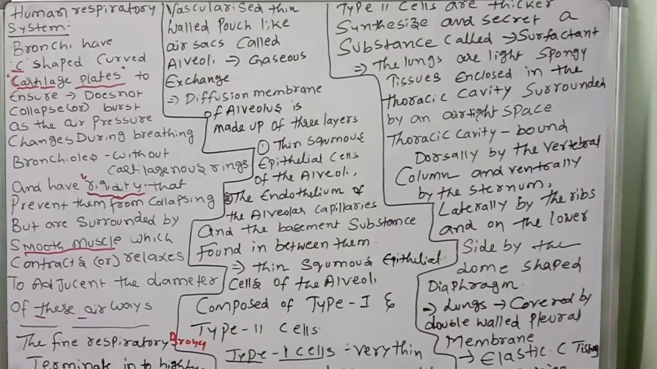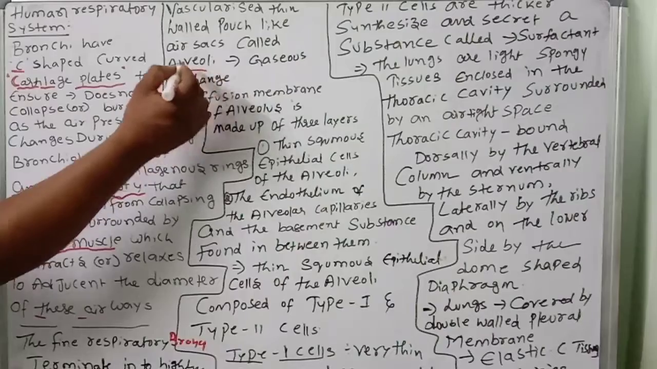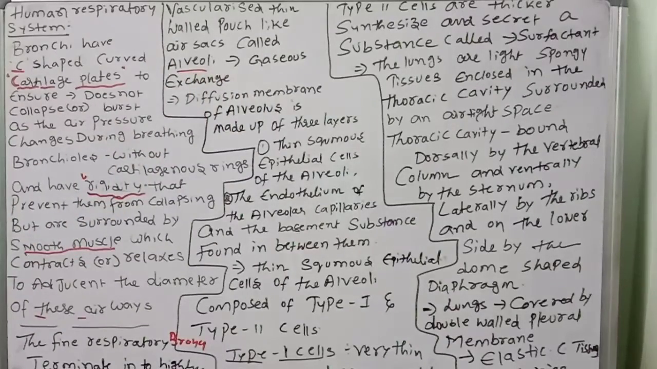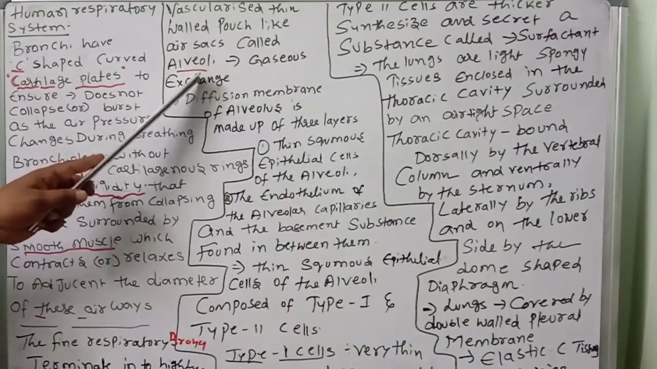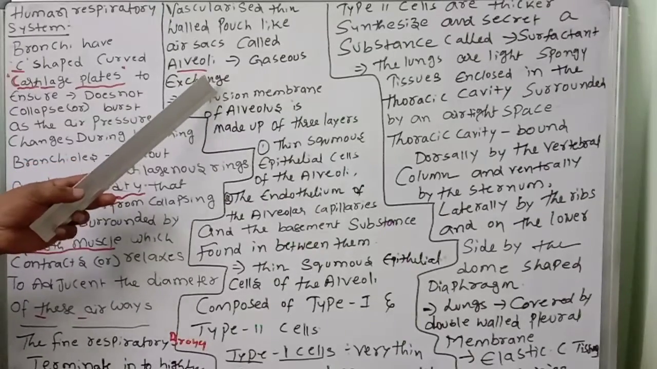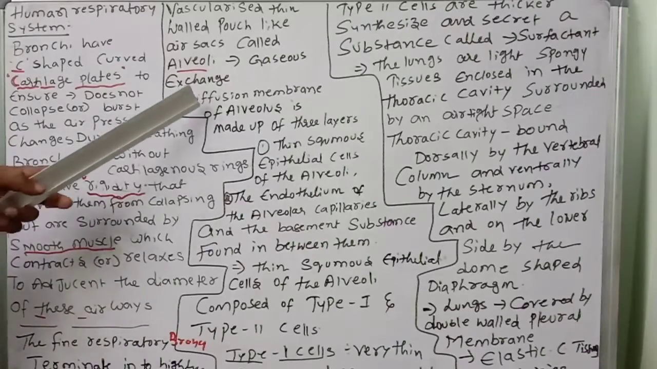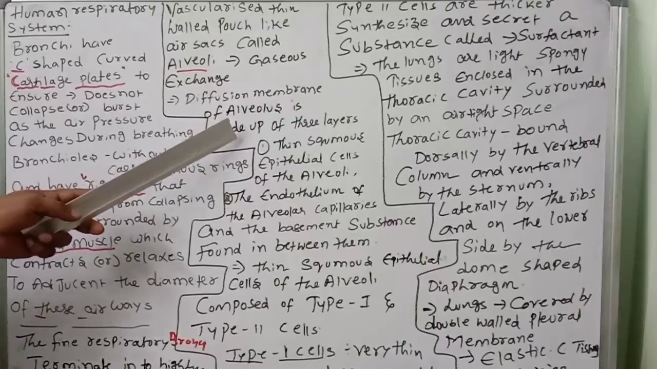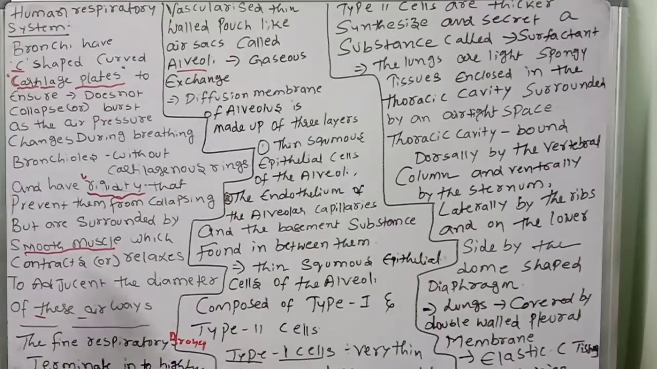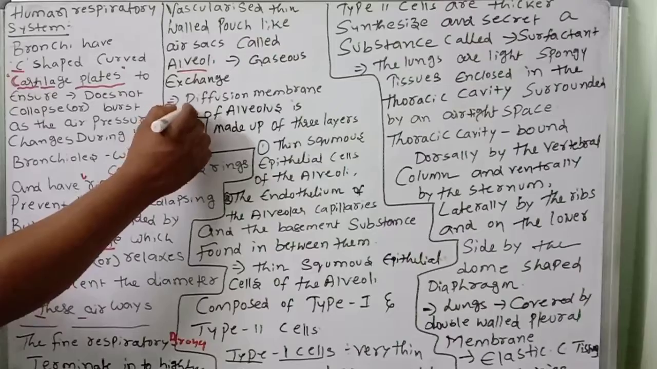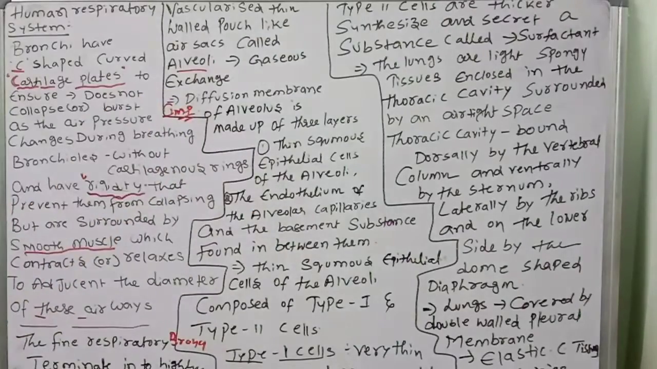So the fine respiratory bronchioles terminate into which one? Alveoli. Alveoli are helpful for gaseous exchange. This point you should remember. Next, there is a diffusion membrane. The diffusion membrane of the alveolus is made up of 3 layers. This is a very important question.